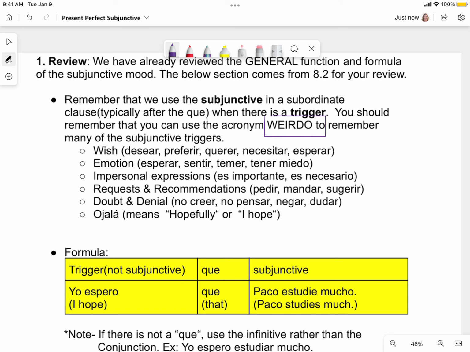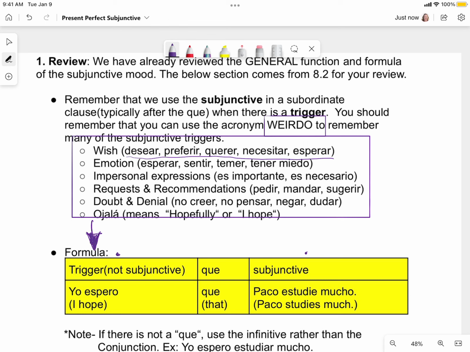I really like this list here. I would screenshot it, copy it somehow, or take a picture, because it gives you lots of examples of what falls under each of those categories. For example, a wish would be the verbs desear, to desire, to prefer, to want, to need, to hope for, and so on. These are really common words that you're going to see as triggers in the independent clause here that set off the subjunctive over here.